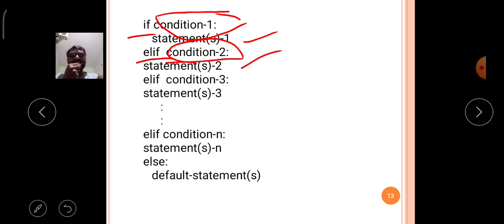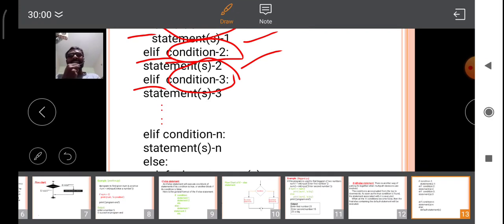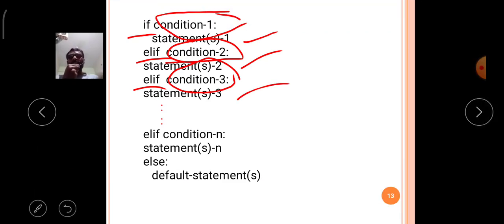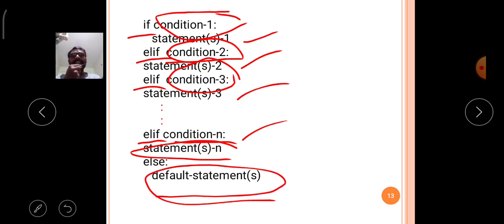Then again elif contains condition 3, and the third block of statements, and so on, up to elif with condition n and the nth block of statements. At last comes the else part, which contains the default statements.